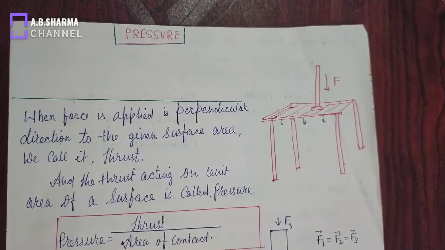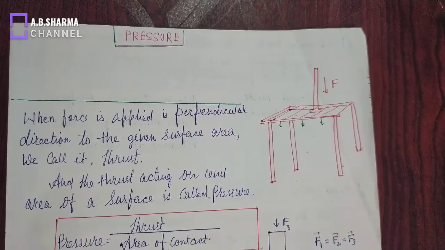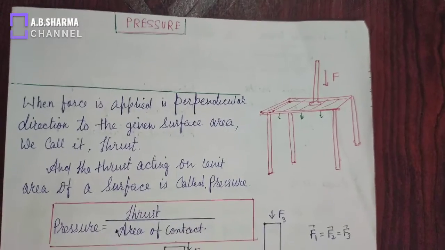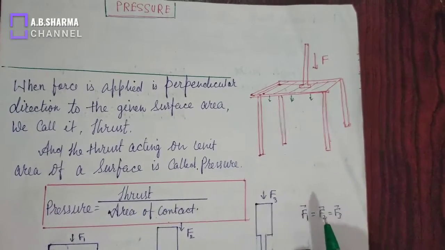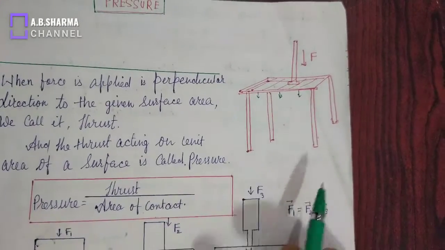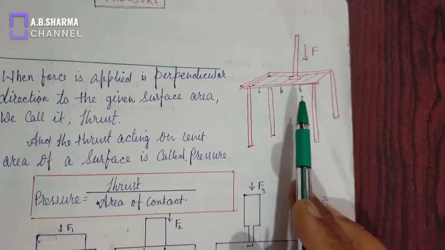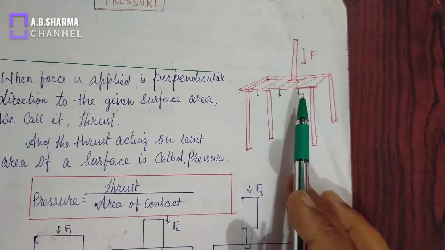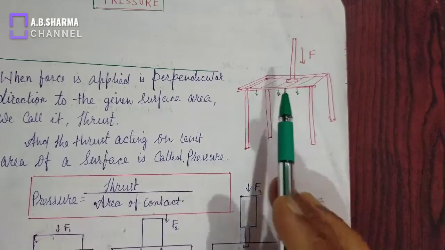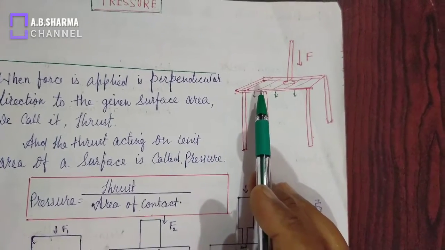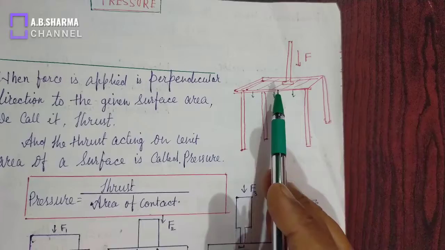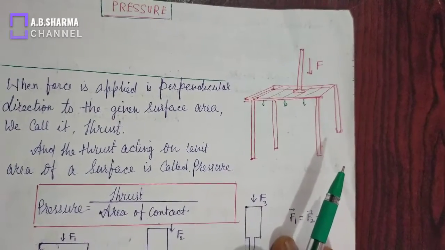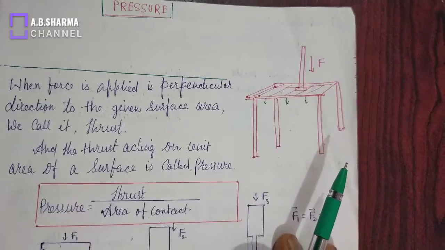Pressure is what? Before explaining pressure, you must understand what thrust is. Thrust is a force acting perpendicularly on a surface area. I have drawn a picture here. This is a table and a force acting perpendicularly to the surface of the table. So the effect of force can be observed at any point. So thrust is the perpendicular force acting over an area.